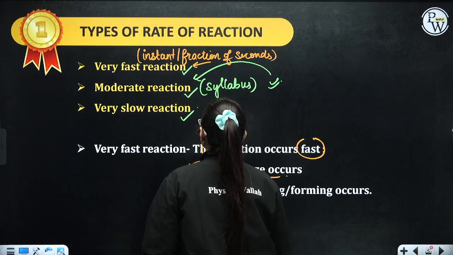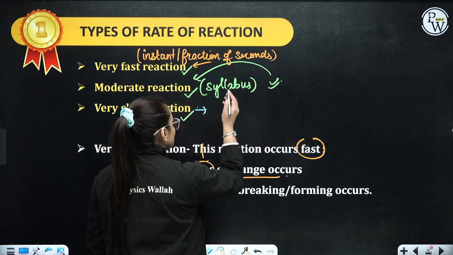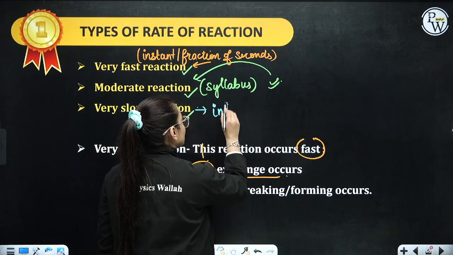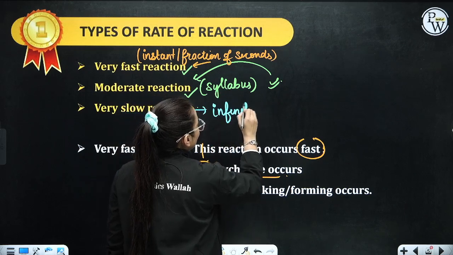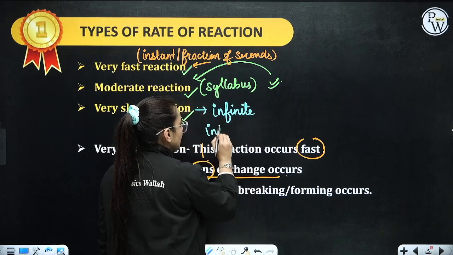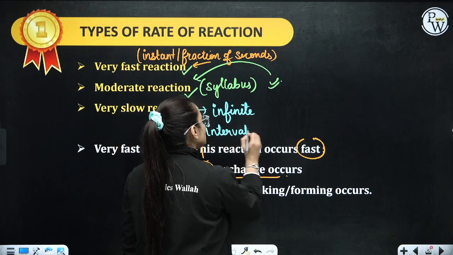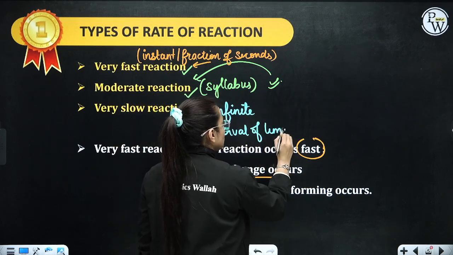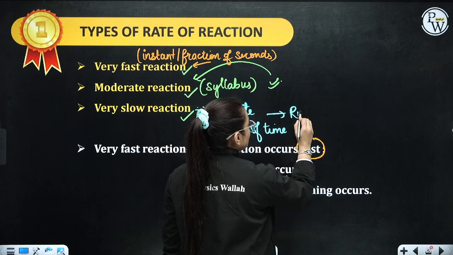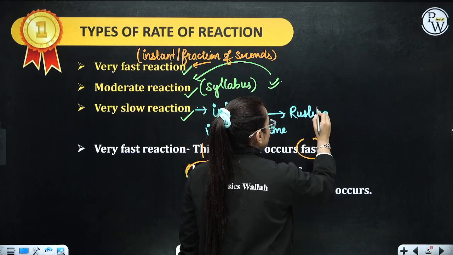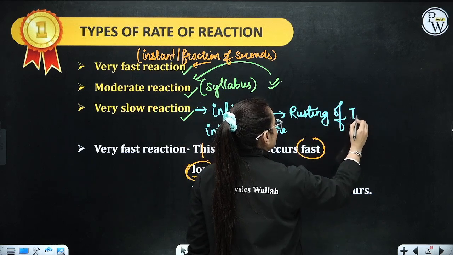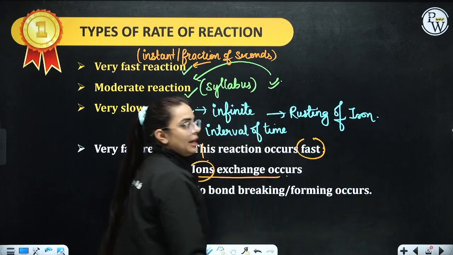Now let's discuss very slow reaction. A very slow reaction is one which takes an infinite interval of time, that means so much time. One of the examples, students, is the rusting of iron. I hope this is fine.